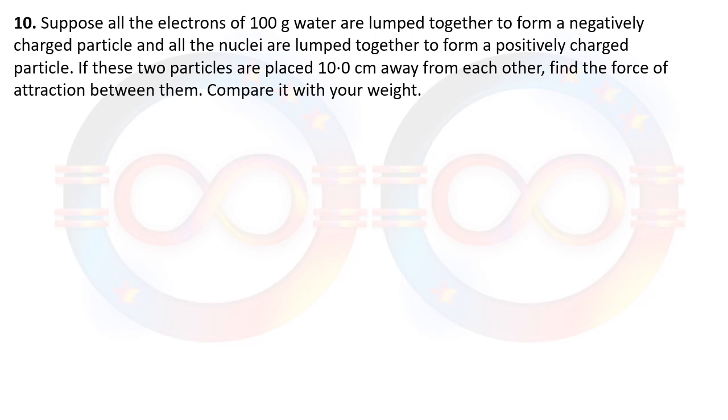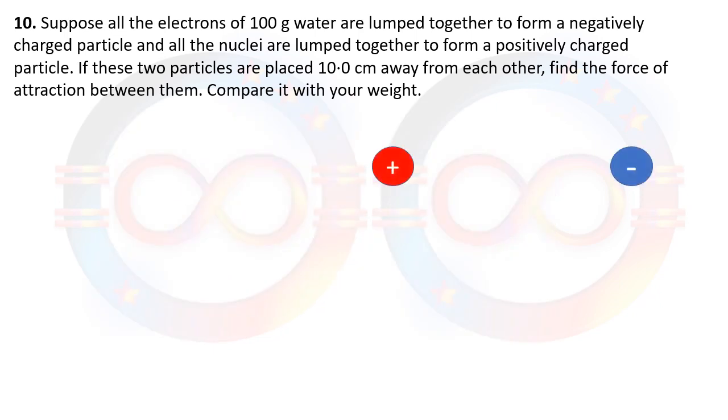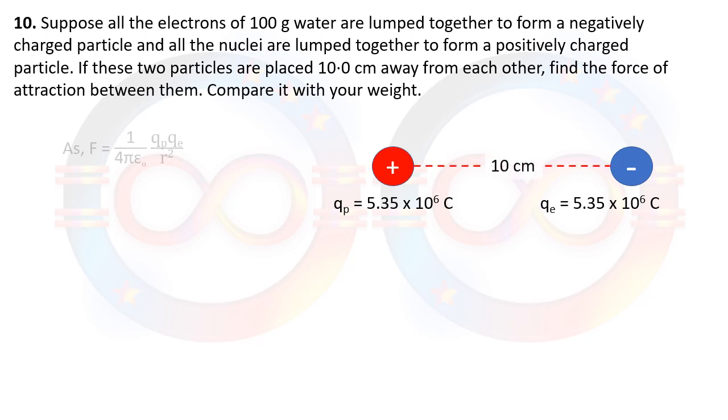In question number 10, it is saying suppose all the electrons of 100 gram water are lumped together to make a negative charge, and all protons in the nuclei are taken together to make a positive charge, then find the force between these two if they are placed 10 centimeter apart. Again, 10 centimeter distance. From the previous question, we take the charge, 5.35 into 10 raised to 6 coulomb. These are the two charges, positive and negative, and the distance is 10 centimeter.